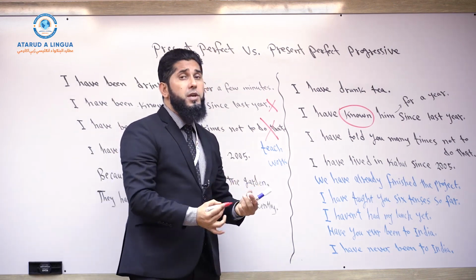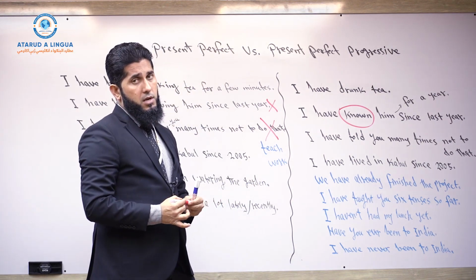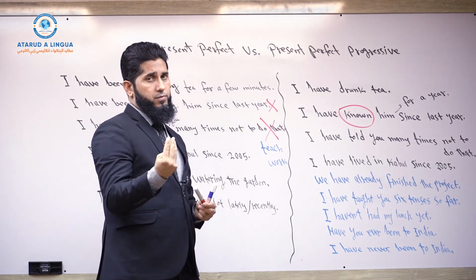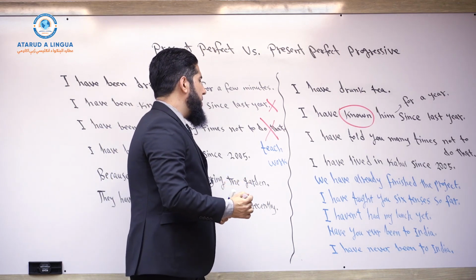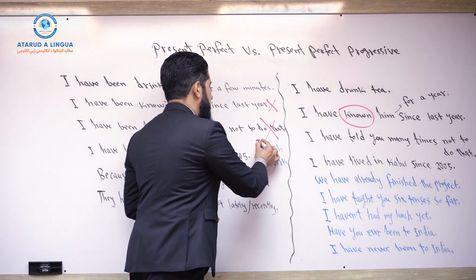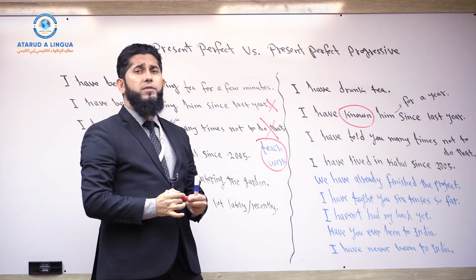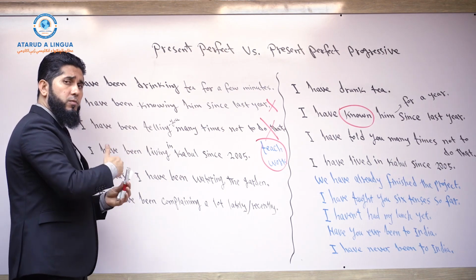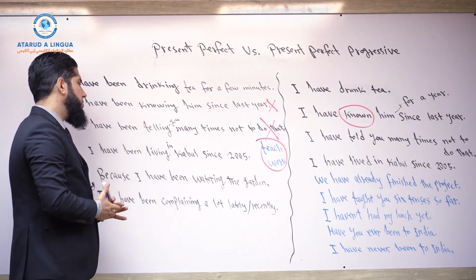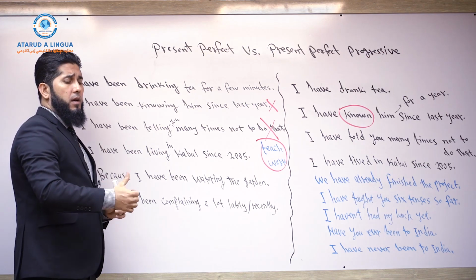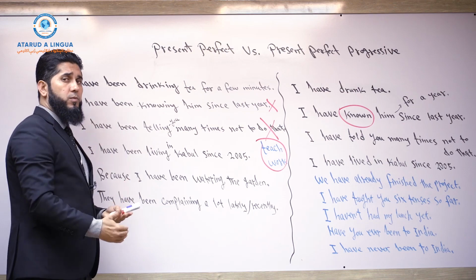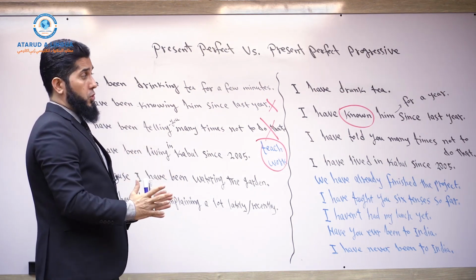Now we come to the exceptional case. The exceptional case is with the three specific verbs: live, teach, and work. Now, if these three verbs are used in either present perfect or present perfect continuous tense, we can talk about the kind of action that started in the past, comes to present time, and may or may not continue in the future.